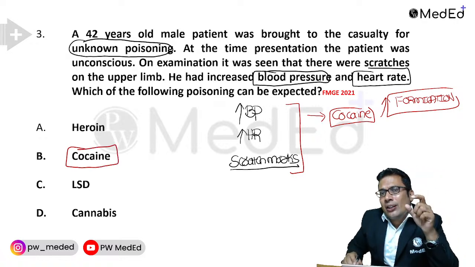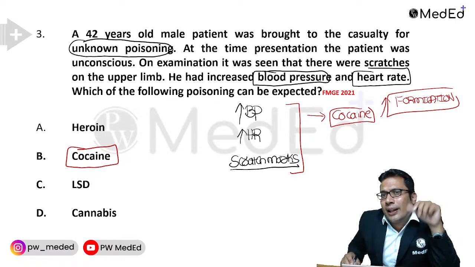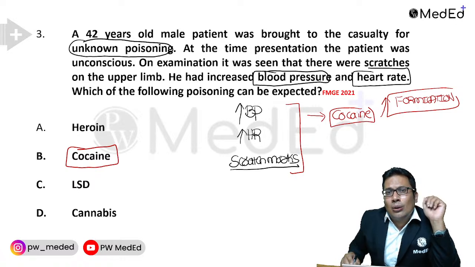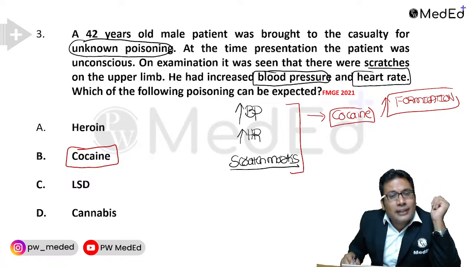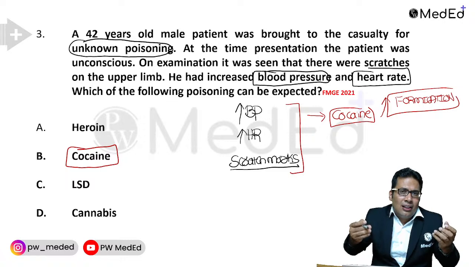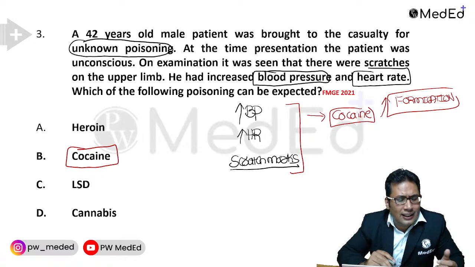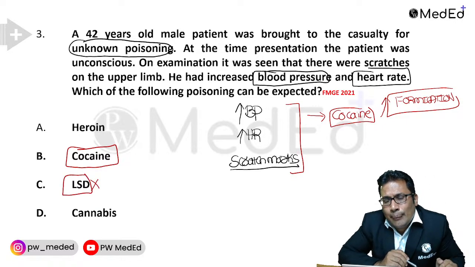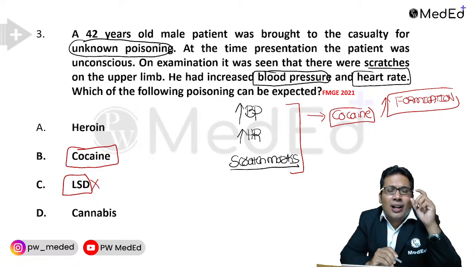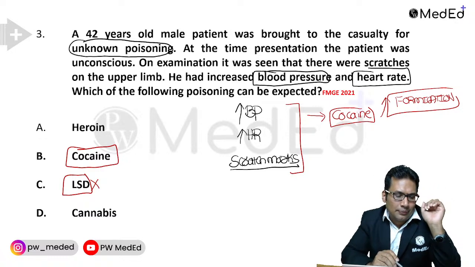Cocaine is a deliriant which acts on the central nervous system. It inhibits the reuptake of norepinephrine, epinephrine, dopamine, and serotonin in the brain. That leads to increased levels of catecholamines, which leads to increased heart rate and increased BP. There can be cerebral hemorrhage and death. In case of LSD, the same signs and symptoms are seen, but the scratch marks will not be there. Scratch marks are present only in case of cocaine poison, not in LSD.